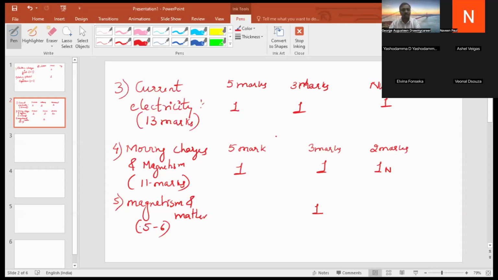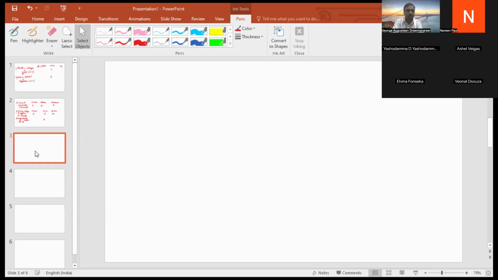The next chapter we have is electromagnetic induction. The weightage of this chapter is 7 marks.